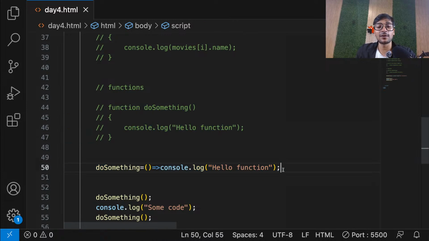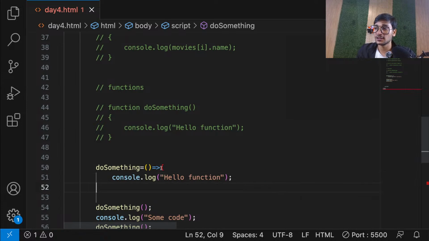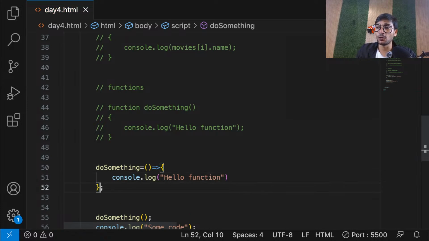But again, guys, if there are multiple lines of code, in that case, you have to go with curly braces. Normally that is one thing I follow a lot. If there are multiple lines of code, use curly braces; if it is a single line of code, you can avoid them. Then it will look much better. So guys, arrow functions are nothing but a better way of creating functions in JavaScript. Don't forget that, guys. It's like syntactical sugar.